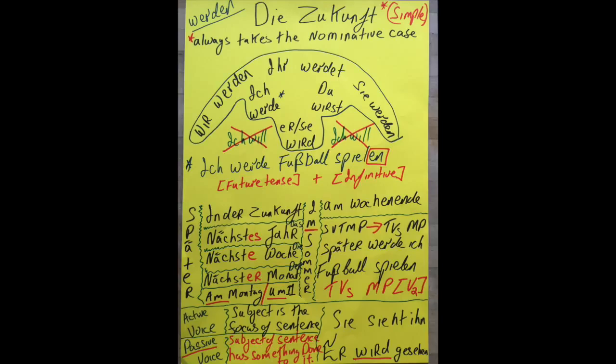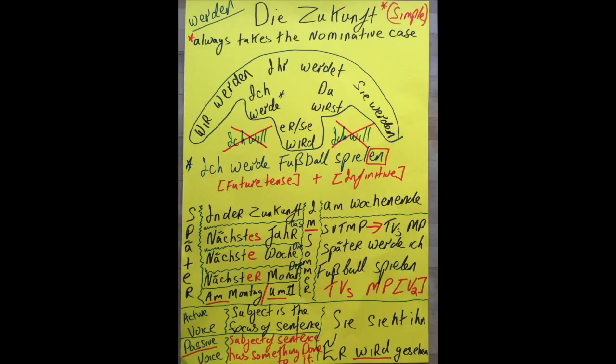So on the poster you have SVTMP. If you want to put the time expression at the start of a sentence, the structure will change to TVSMP, and the subject will go after the verb. So if you look at the example, später werde ich Fußball spielen. Okay? So if you're using a time expression, the verb always comes second, so it's werde. The subject immediately afterwards, and the sentence continues on as per normal.